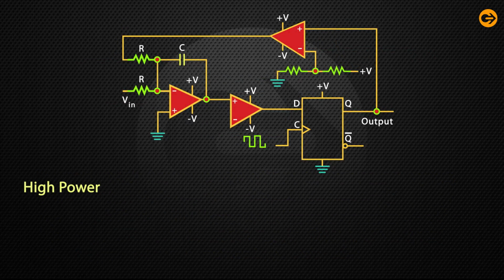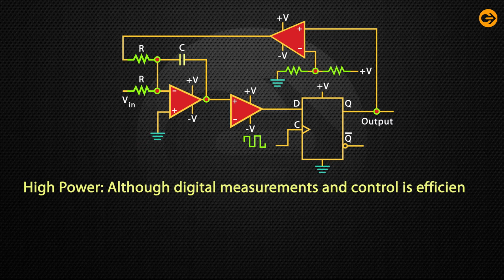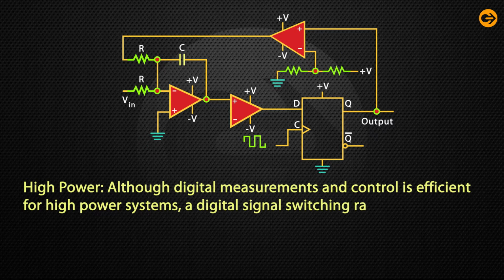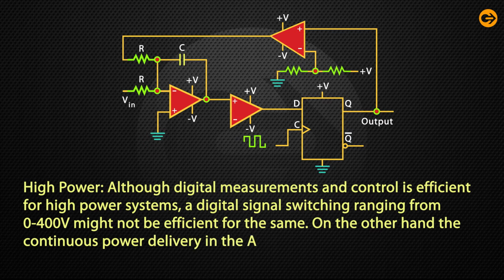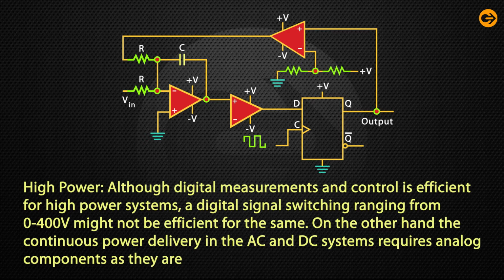High power. Although digital measurement and control is efficient for high-power systems, a digital signal switching ranging from 0 to 400 volts might not be efficient for the same. On the other hand, the continuous power delivery in the AC and DC systems requires analog components as they are more durable in nature.